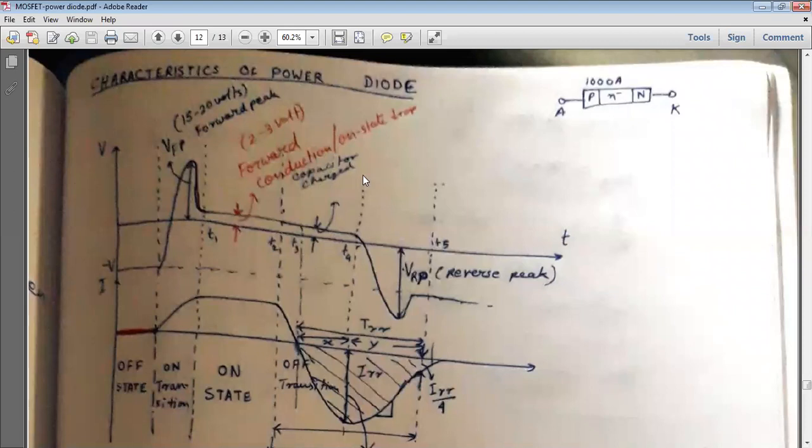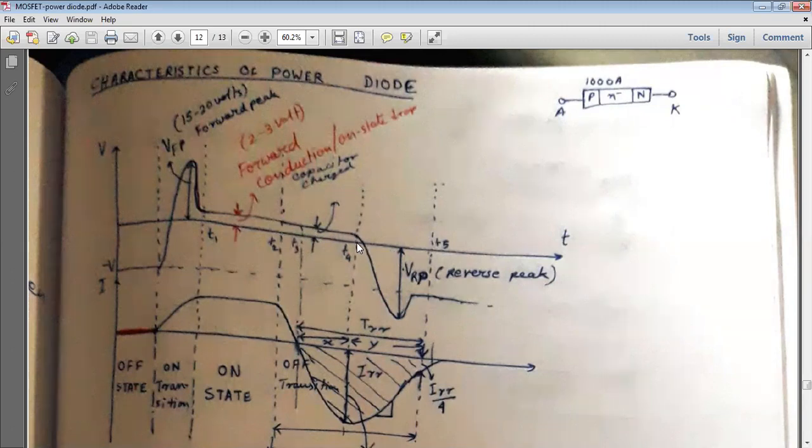This is the capacitor charging, so the capacitor is charged. Now at T4 it will be at the off state or off transition period, and this is the on state from T1 to T2. The off state started from T2, and there you can see the diode has not stopped conducting, so the voltage is still continuing in the same forward conduction state.